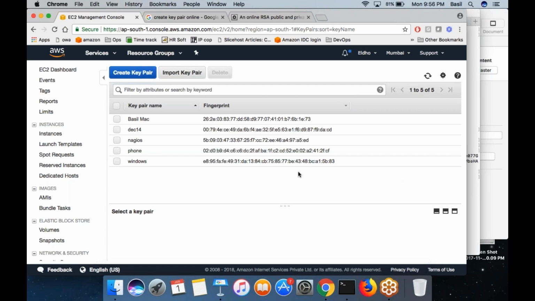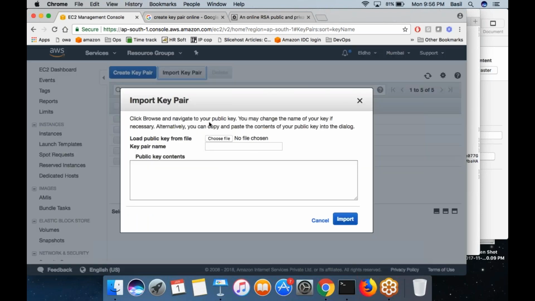And that's what people do once machines are created in a production environment, though not everyone does. It's a safe option. Even if you let AWS create the key pair for you, there is no security problem. But if you want to meet some security compliance, you shouldn't really allow a third person to create the private key for you. So in that case, you can always go with this option, import key.